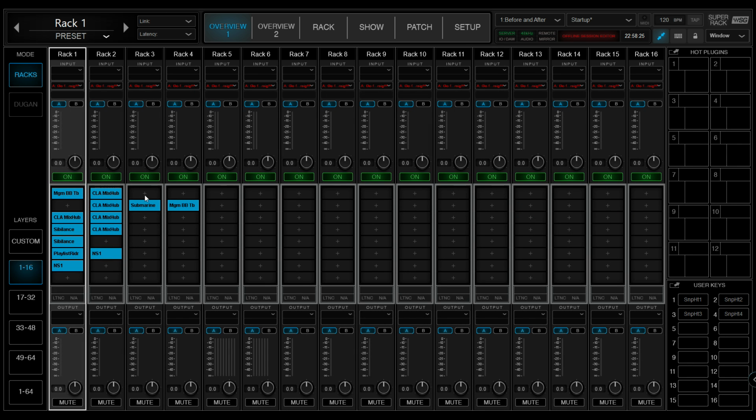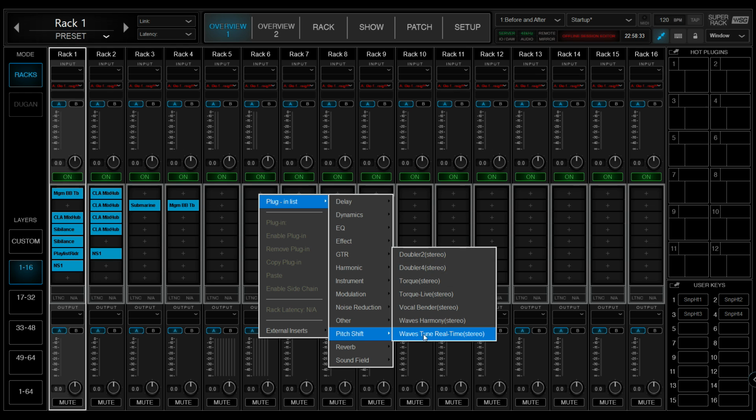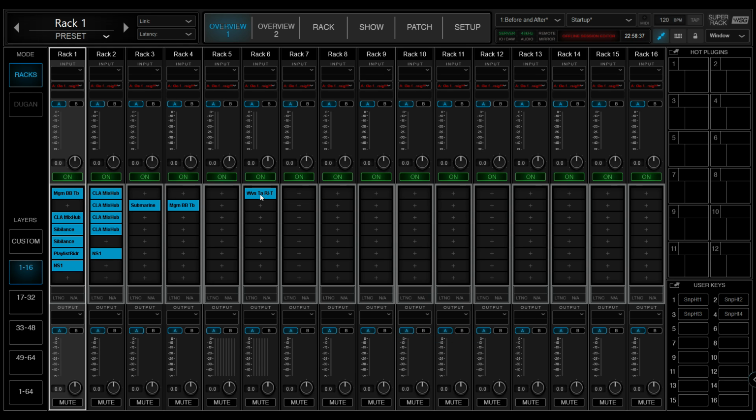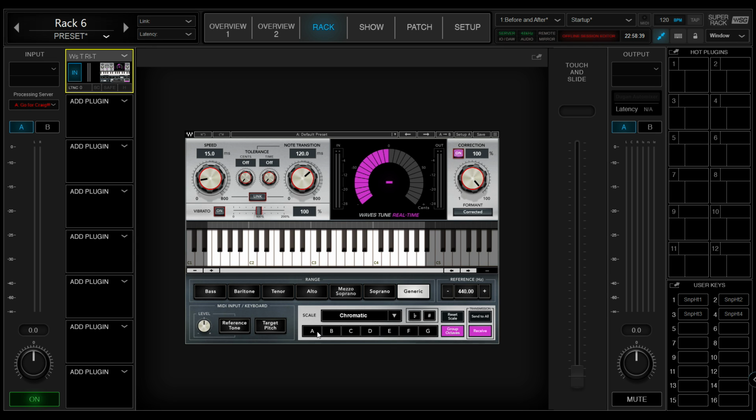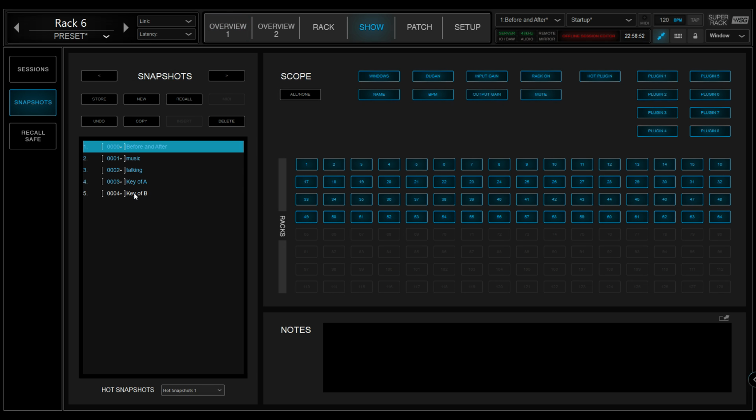Now, basically, if I wanted to have a pitch shifting Waves Real Tune here and set it up to be key of A major, then basically I just need to make in the scene, in this case rack 6 plugin 1 on that show.